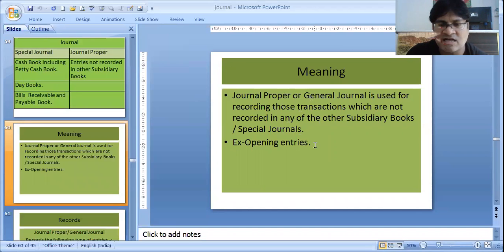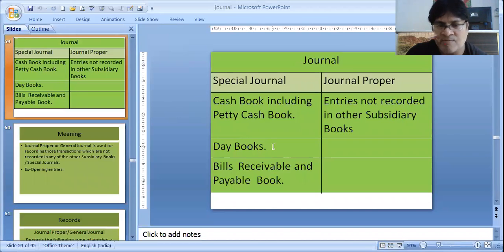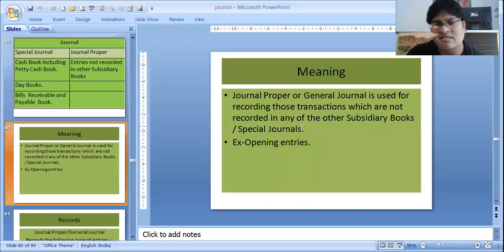Right? For cash transactions, cash book. For credit transactions, all day books, credit purchase and sale and returns. And for bills payable and bills receivable transactions, we have separate books. But still some of the transactions are left, which are neither cash transactions nor day book transactions, meaning nor credit transactions. Those transactions are to be recorded in a separate journal, and this journal is nothing but journal proper or general journal.